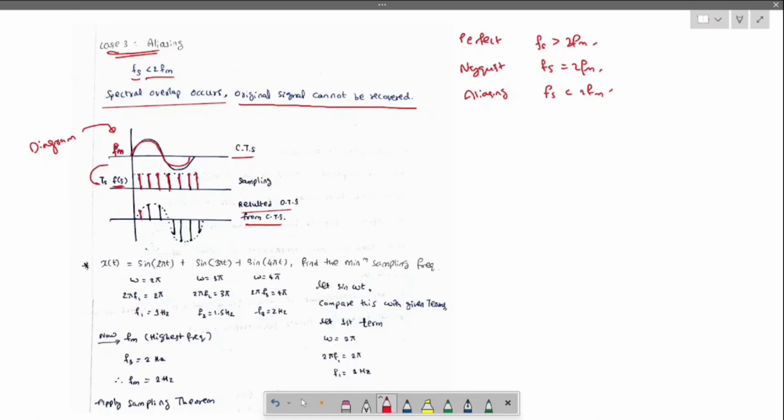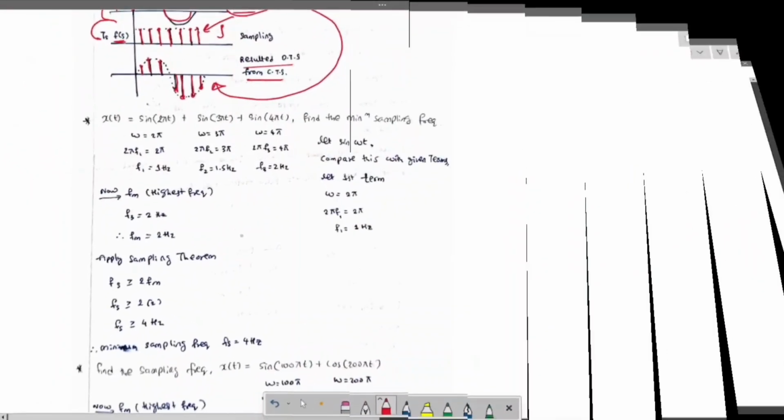Here the sampling frequency changes according to the given frequency. This is known as sampling. So to convert from a continuous time signal to a discrete time signal, we need sampling.